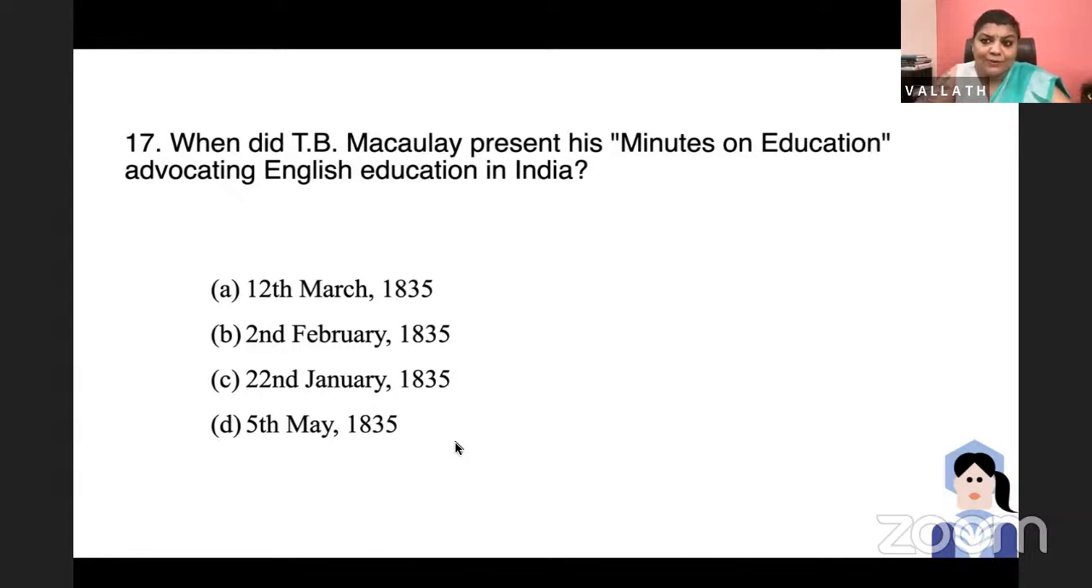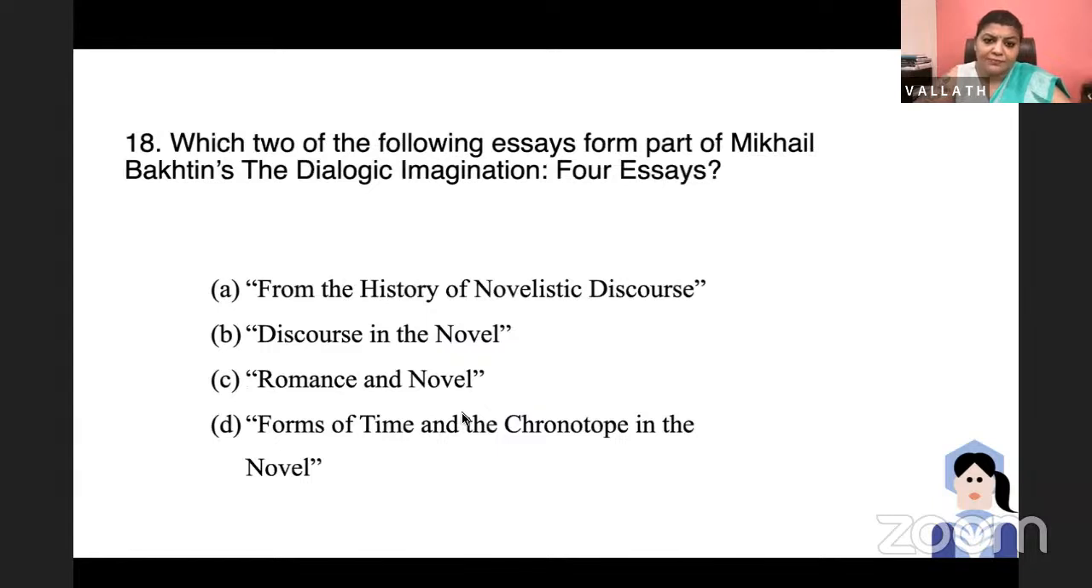This was also a NET question. Do you remember, Ankita, when was the Minutes on Education presented? It is 2nd February 1835, yes. It is 2nd February 1835. Macaulay's Minute has come in Kerala SET before several times. So please do look that up as well. Ankita, your turn.